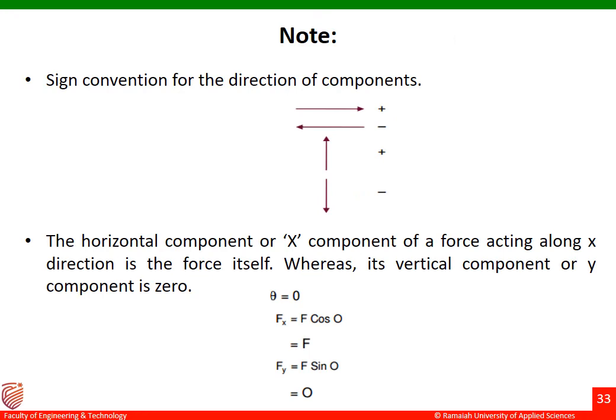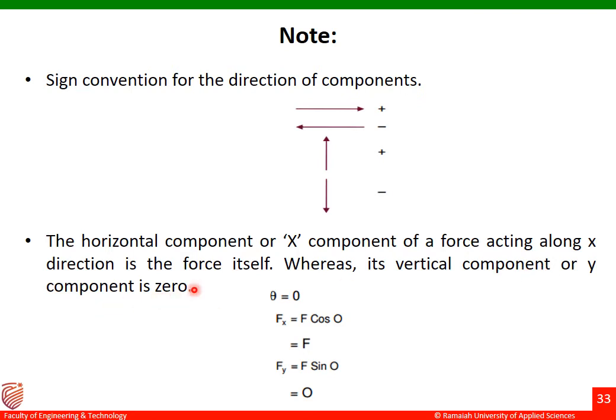These are some of the sign conventions we have to remember whenever we solve mechanics problems. Sign conventions for the direction of components. Okay, so whenever the force is applied towards the right direction, it is taken as positive. Whenever it is applied in the left direction, it is taken as negative. When the force is acting upwards, it is taken as positive. When the force is acting downwards, it is taken as negative. The horizontal component or the x component of a force acting along x direction is the force itself, whereas its vertical component is 0.